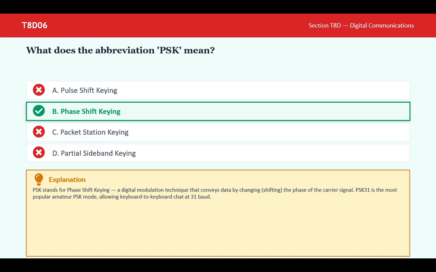What does the abbreviation PSK mean? B. Phase shift keying. PSK stands for phase shift keying, a digital modulation technique that conveys data by shifting the phase of the carrier signal. PSK31 is the most popular amateur PSK mode, allowing keyboard-to-keyboard chat at 31 baud.